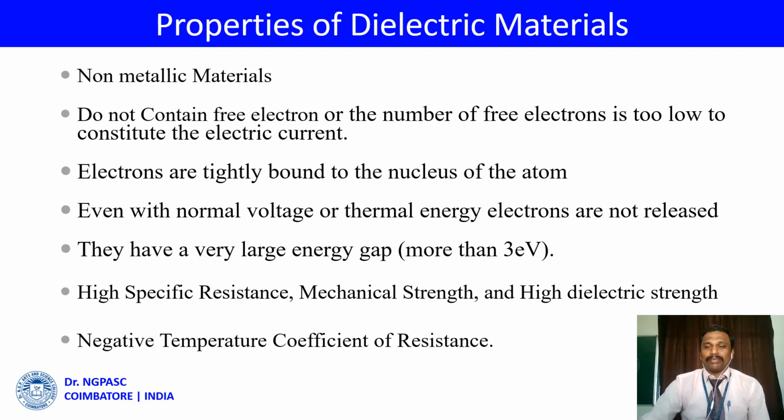Here are the properties of the dielectric material. The materials are non-metallic. They don't have any free electrons.